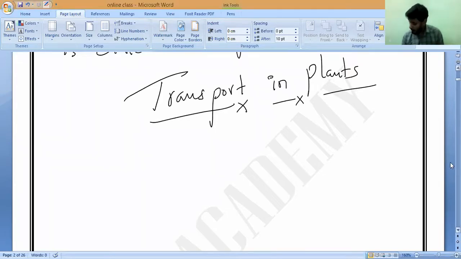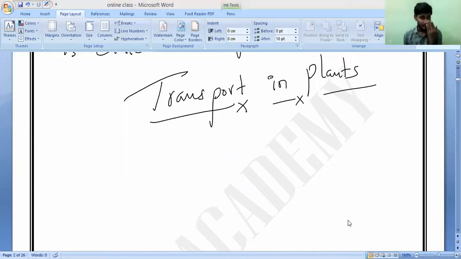Yes. So the advantage for plants is that the transport of these things which is essential for survival is not required that quickly, because compared to animals, plants are very less active and their cells do not need to be supplied with materials so quickly.